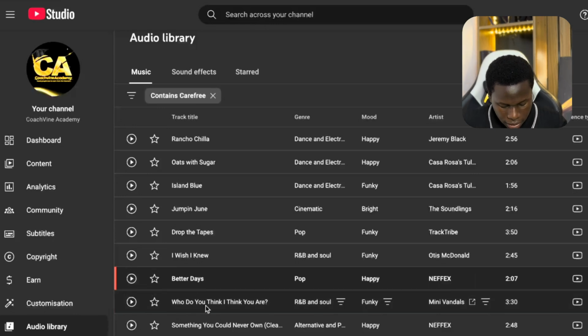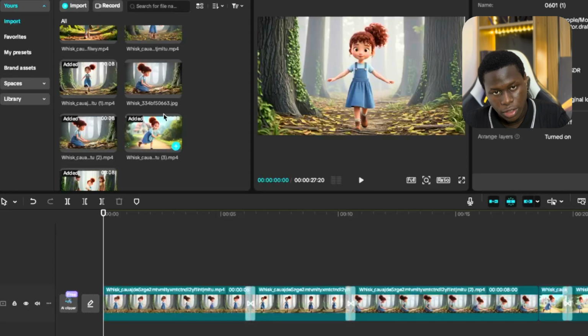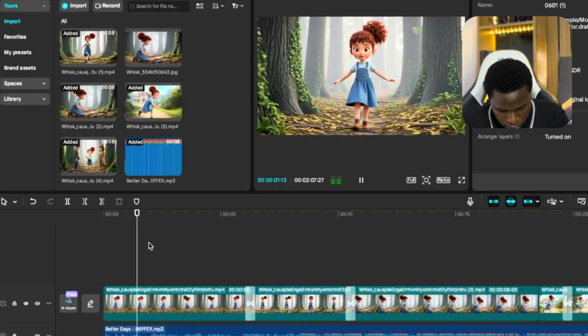So guys, I found one that I like. I'm just going to click on download to actually download it. So once I've downloaded my music, I'm going to do the same and import my music right here.